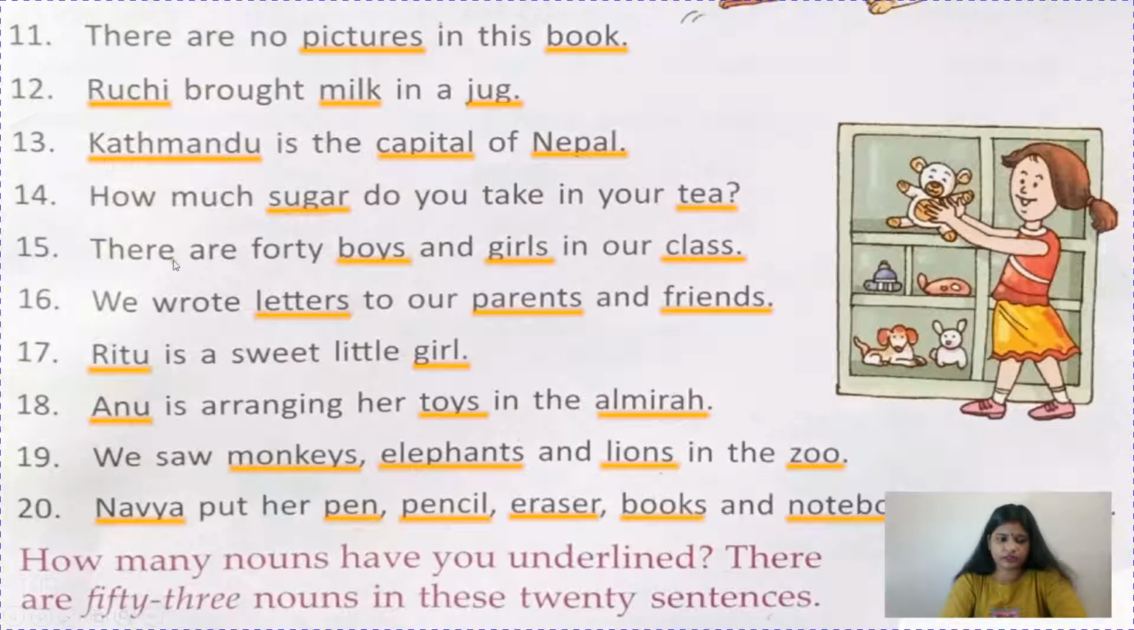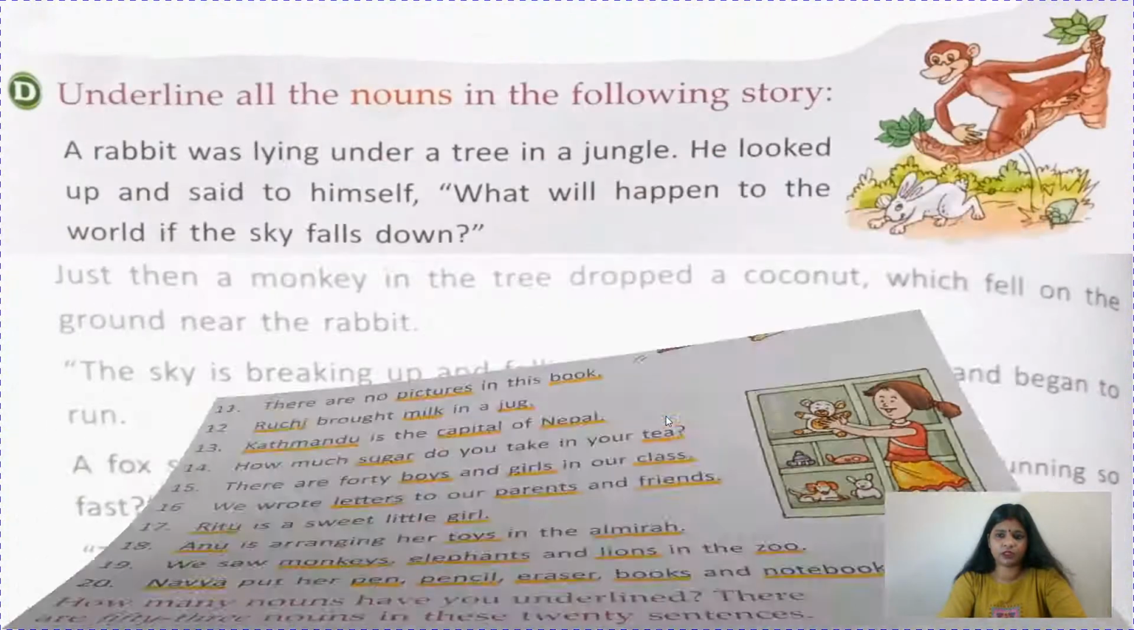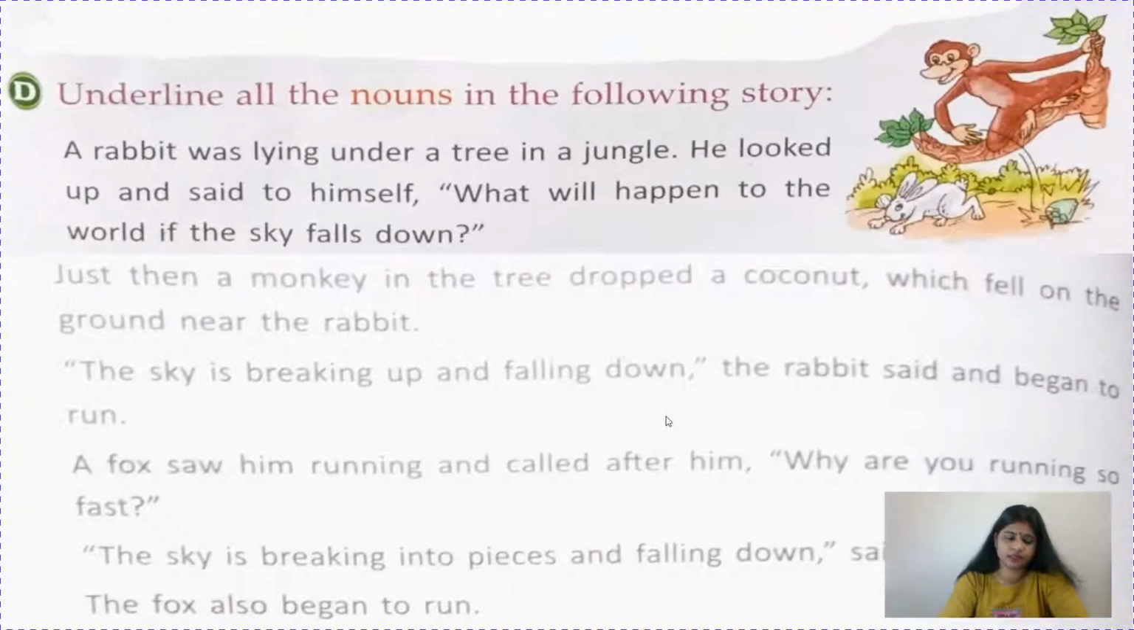So children, see what's written here at the end of the page. How many nouns have you underlined? There are 53 nouns in these 20 sentences. So children, after underlining, please count how many nouns you have underlined. If it is 53, it means you have understood the concept of noun, that it is the name of a person, place, animal or thing. And if it is less than 53, just do your work again then.